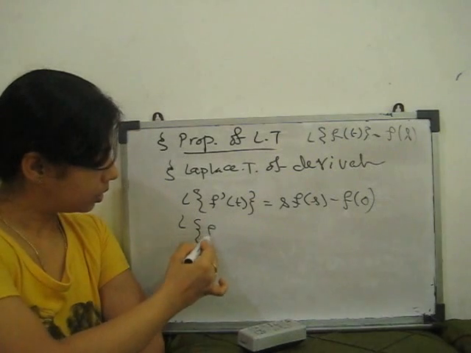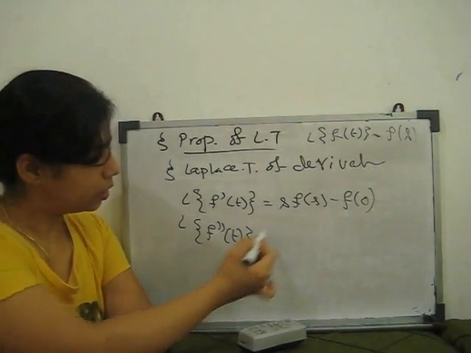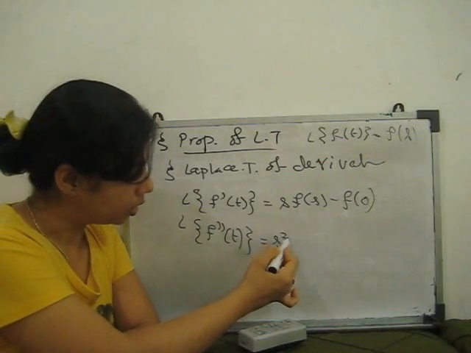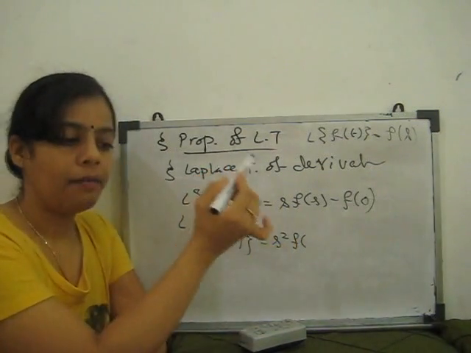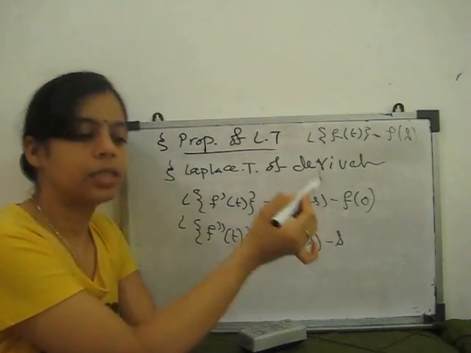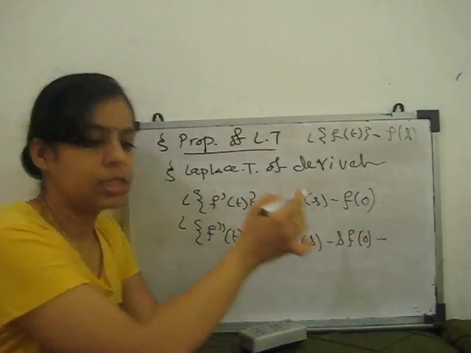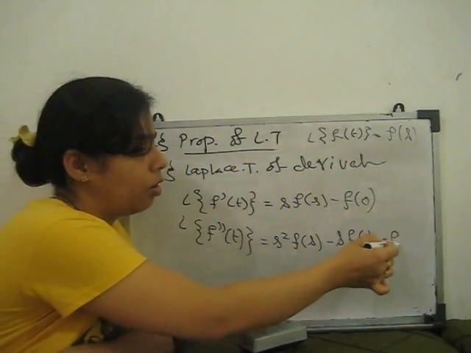If two times, the Laplace transform of the second derivative d2 by dt square is s square F(s) minus s f(0) minus f dash of 0.